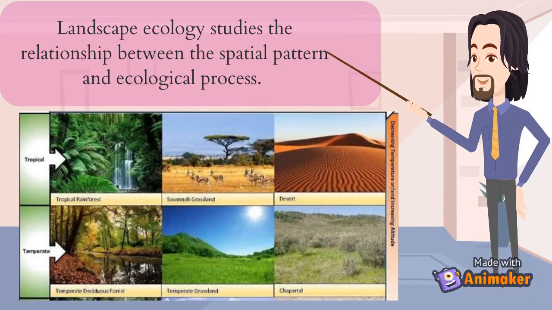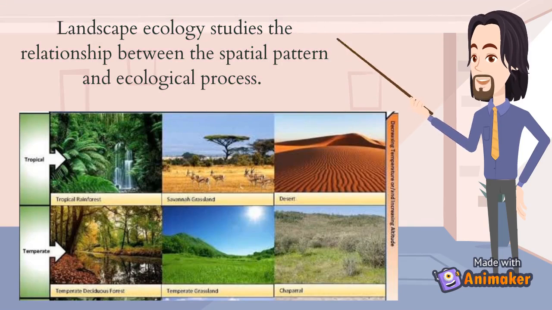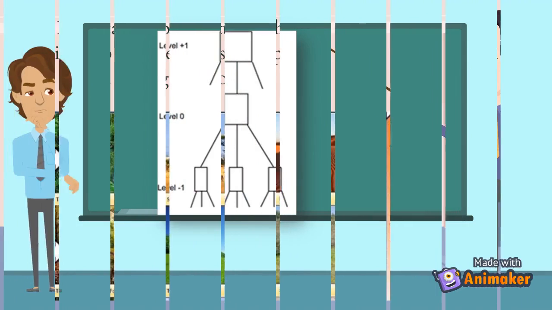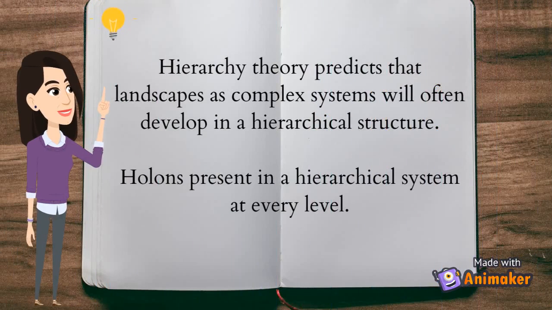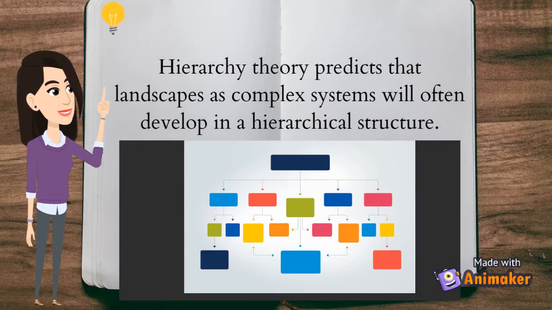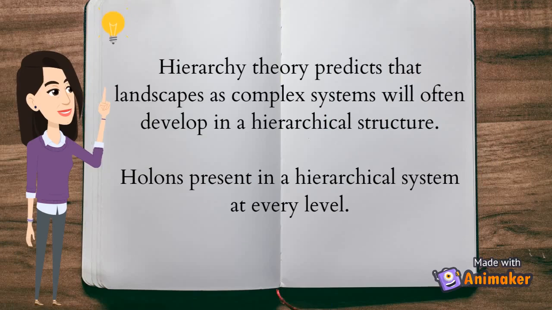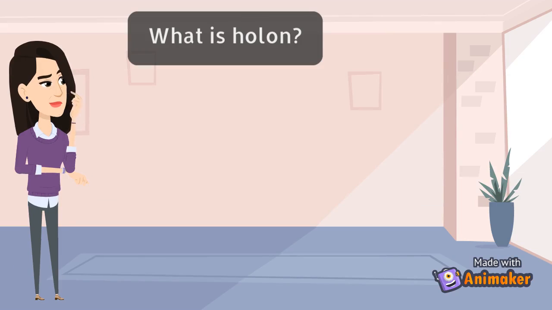Before we move further into our topic, we need to know what landscape ecology is. Landscape ecology studies the relationship between spatial pattern and ecological process. So what is hierarchy theory? Hierarchy theory predicts that a landscape as a complex system will often develop a hierarchical structure. Also, holons are present in a hierarchical system at every level. What is a holon?